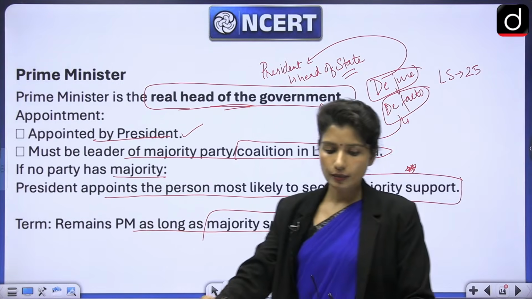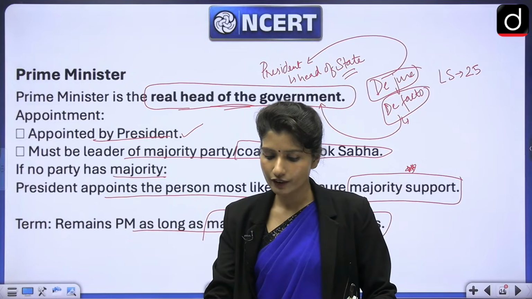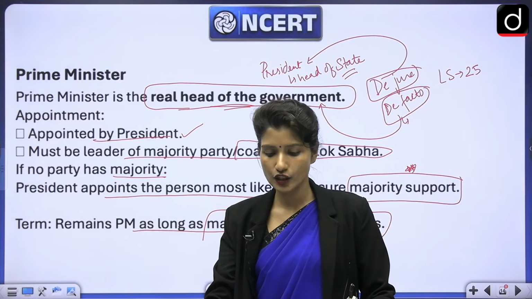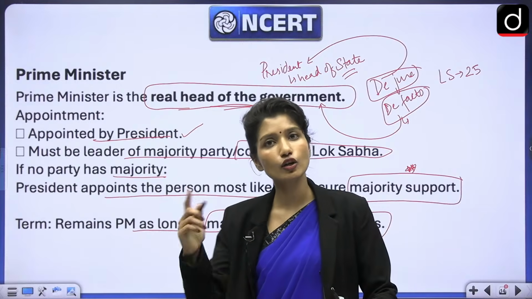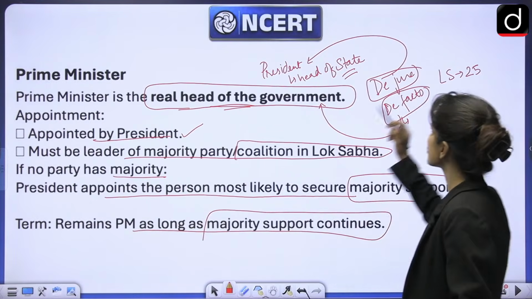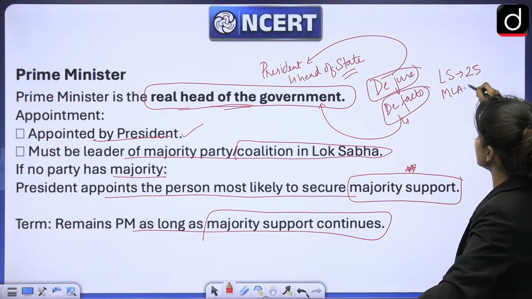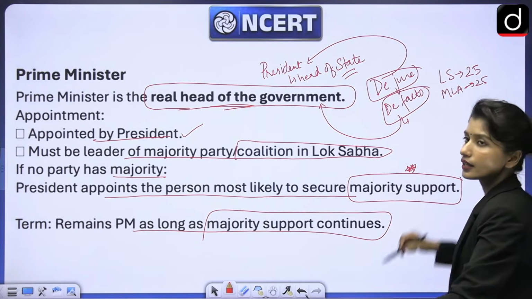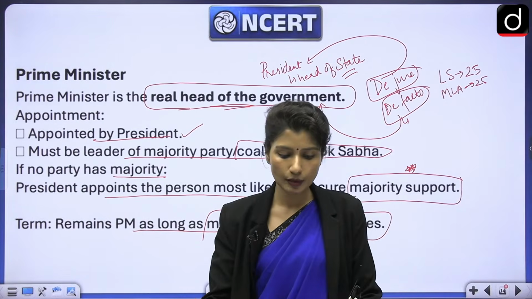Similarly, when we talk about MLAs, Members of Legislative Assembly, they are also elected by people. So in that case also, the minimum age would be 25. Whenever people are electing, the minimum age is 25.